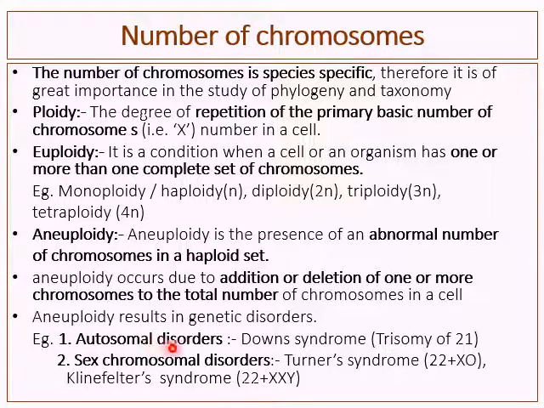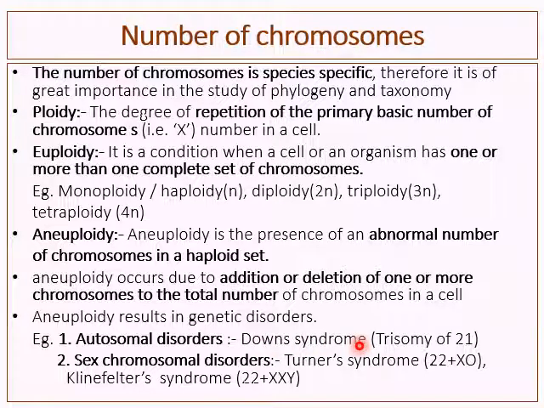So what are autosomal disorders? You know, autosomes are the chromosomes which are identical in both males as well as females, and sex chromosomes are somewhat different, and they have great importance in sex determination. So there are certain autosomal disorders. An example is Down syndrome.